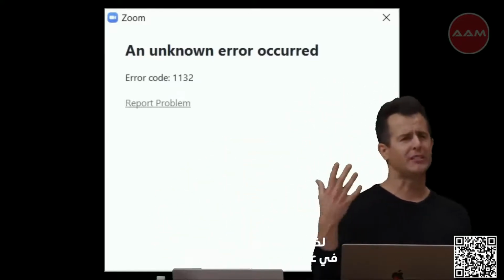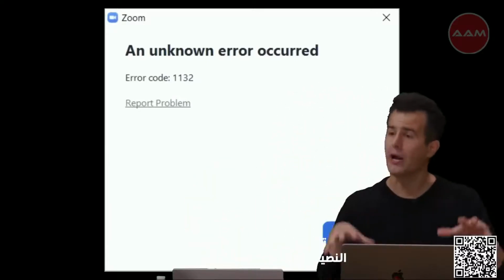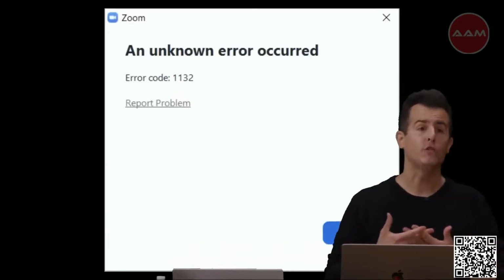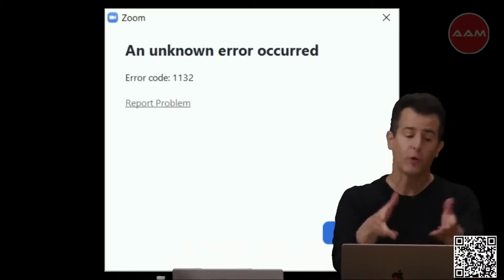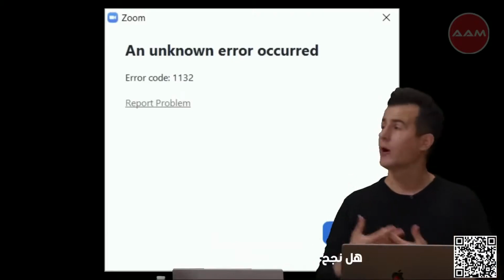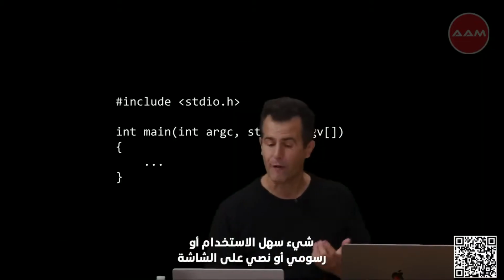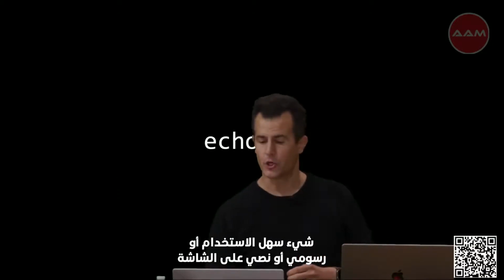So if you go on to do things in data science or in general analyzing data, writing scripts, writing programs to analyze data, it's very useful to be able to check programmatically with a command like echo $?, weird as it looks, did my program succeed or did it not, even without seeing something user-friendly or graphical or textual on the screen.